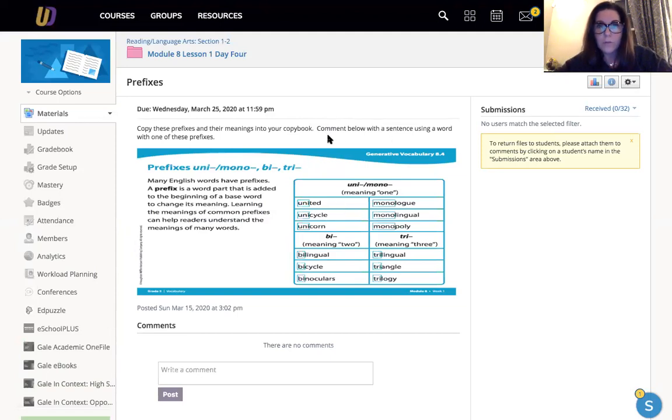So after you read over the chart, what we want you to do here is comment below with a sentence using a word with one of these prefixes. All right, so choose one of the 4, and then down here, just type in a comment. When you guys type in your comments, if you could please remember to use capital letters and punctuation, that would be greatly appreciated. All right, and try to see if you cannot repeat other people's words too.